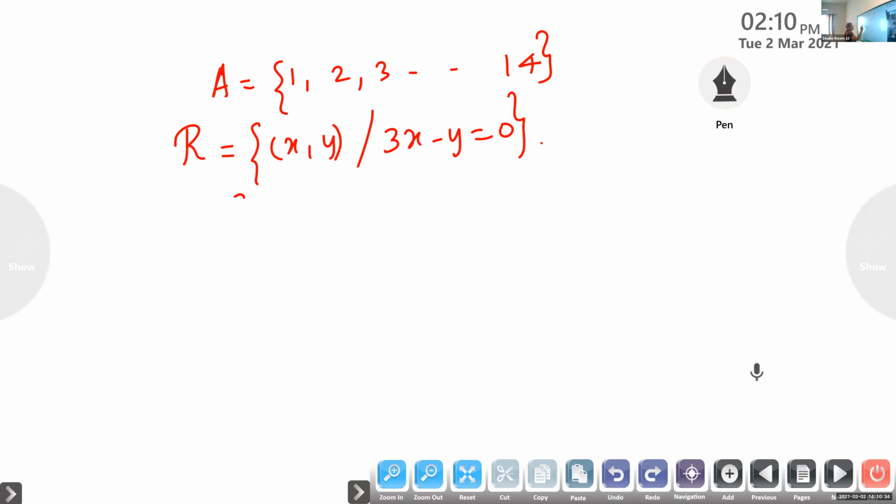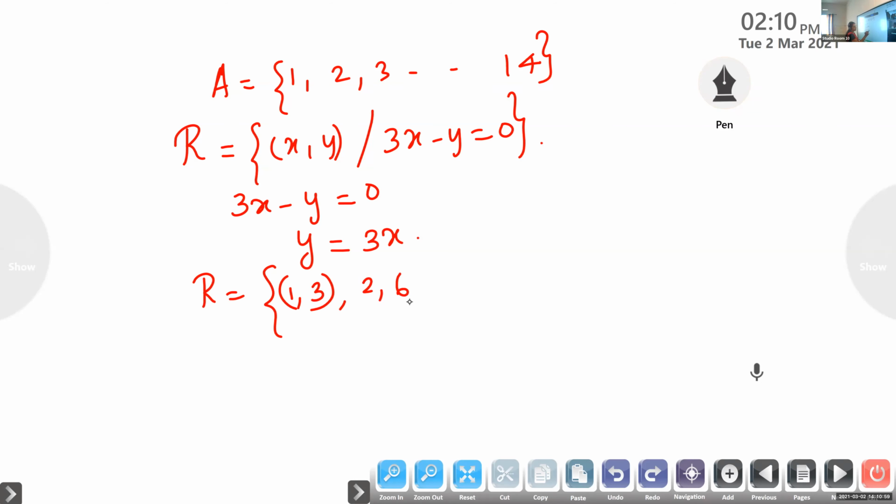Now listen here, children. 3x - y is 0. That means we can write y = 3x. For the second element, you multiply the first element by 3. So what elements will you get in R? Suppose x is 1, then y will be 3. If x is 2, y will be 6. If x is 3, it is 9. If x is 4, it is 12. If x is 5, it is not possible, it will become 15, which exceeds 14. Only these 4 elements are there.